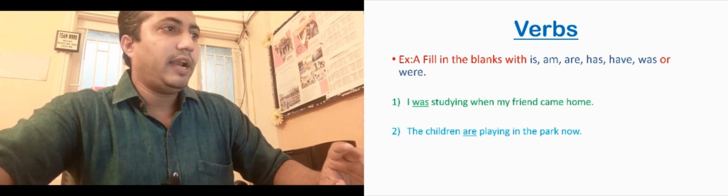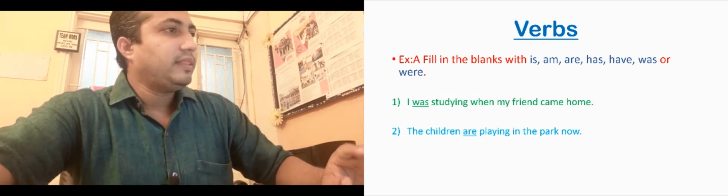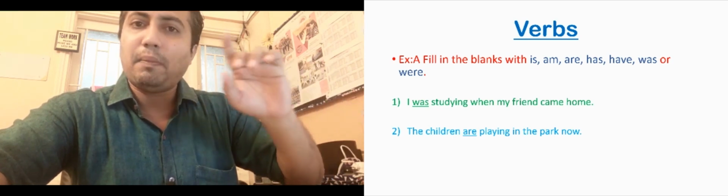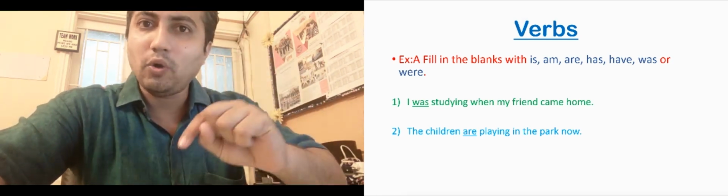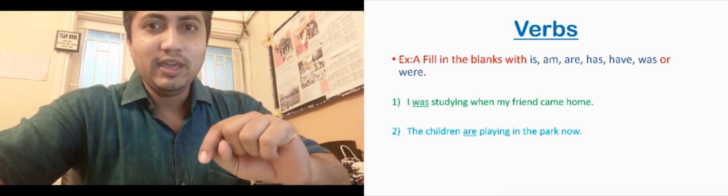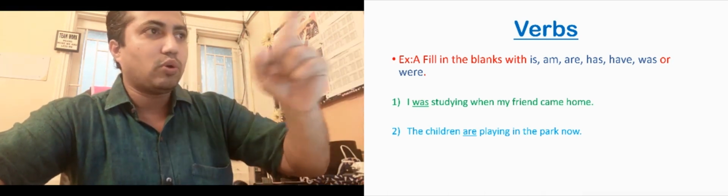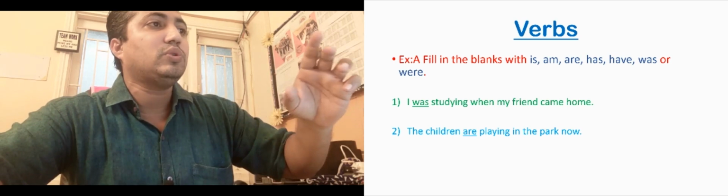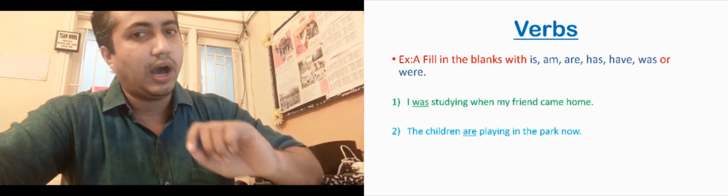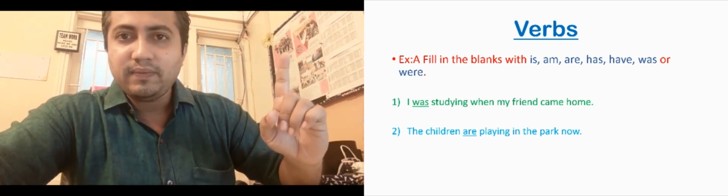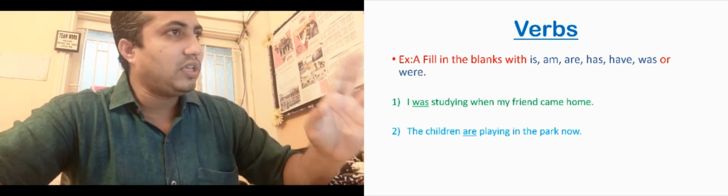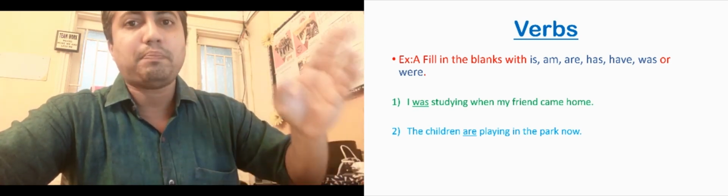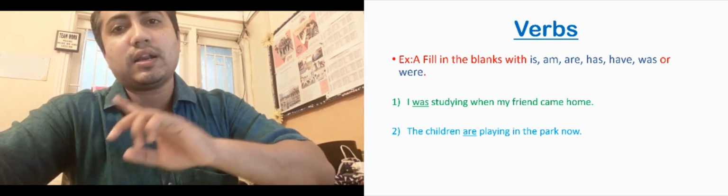Okay, then let us go to the next one, that is the children dash playing in the park now. Now means it is present. Okay, so it is present, so we have to use out of this. If it is playing, we will be using is, am or are. The children is not correct. The children am is also not correct. The children are playing in the park now.